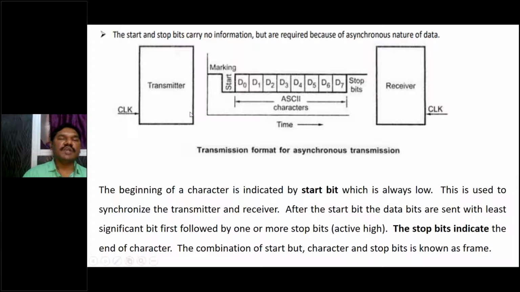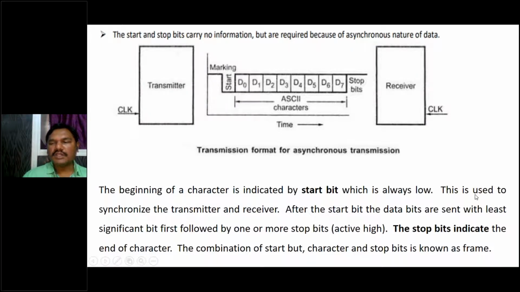So in asynchronous communication, when we send the data, each data is converted into packets, and these packets are in terms of 8 bits of ASCII format, because each character is in terms of ASCII format D0 to D7. Each packet can be identified by the receiver by the start and stop bits. The beginning of a character is indicated by the start bit, which is always low.